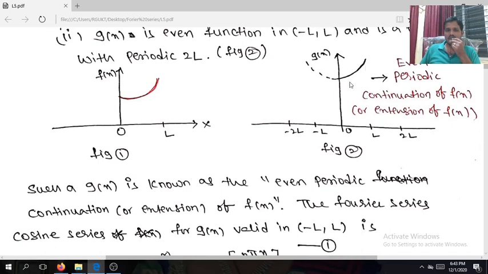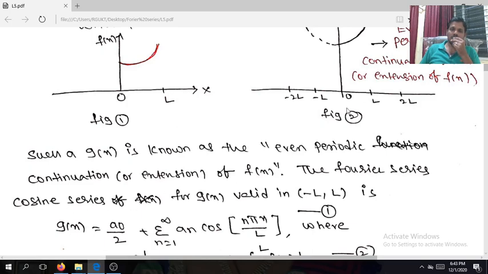Continuing the function. Actually, we have the function from 0 to L. This is the original function. If you are continuing the function to 0 comma minus L, which is even, then such g of x is called the even periodic continuation or extension of f of x. F of x is not an even function, but if you are extending the f of x, we will get the continuation of the f of x, that is the g of x, that is the even periodic extension.